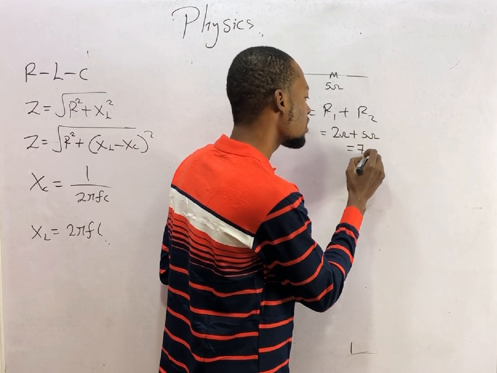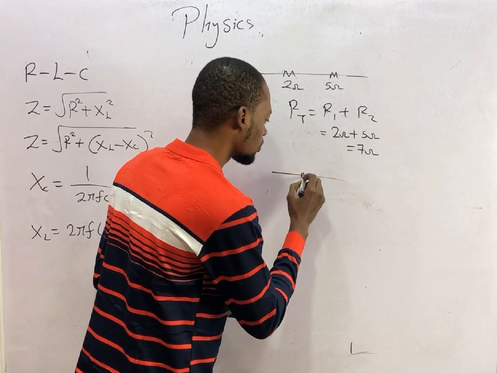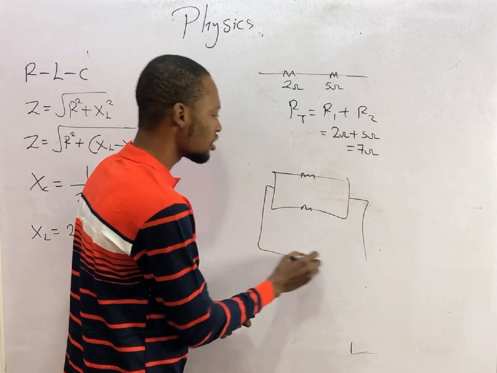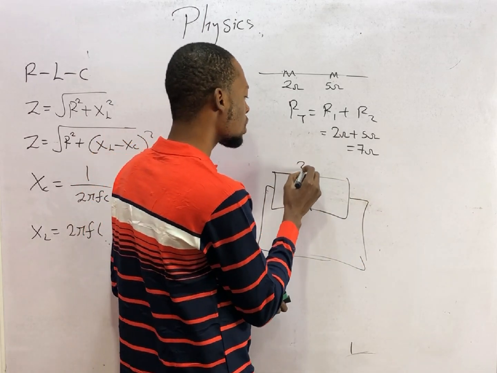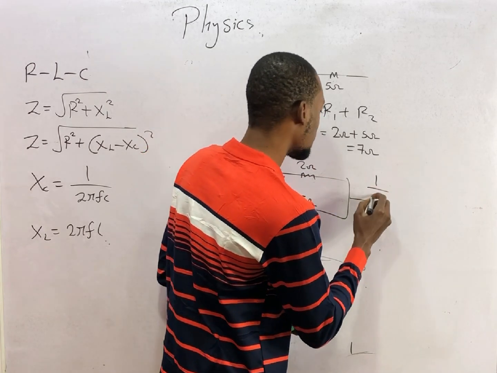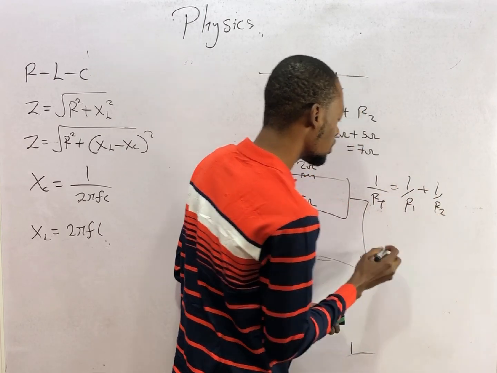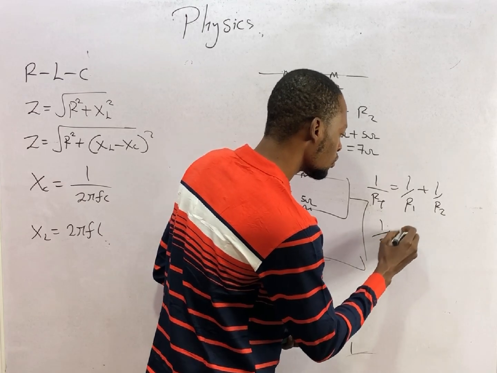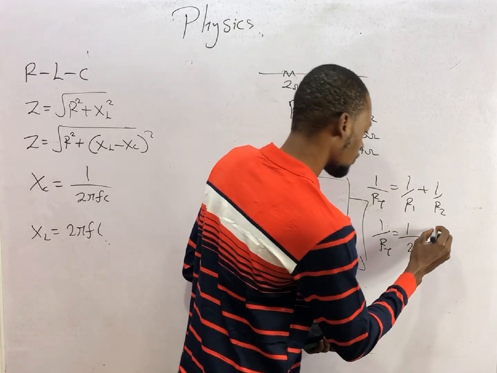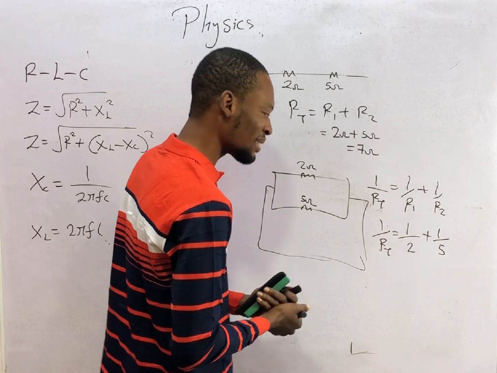In this case, 7 ohms. That is for series arrangement. For parallel arrangement, the equivalent resistance will simply be, let R1 be 2 ohms, R2 be 5 ohms. It will be 1 over R_T equals 1 over R1 plus 1 over R2. This is simply 1 over R_T equals 1 over 2 plus 1 over 5. Or you call this R1 and call this R2. You arrive at the same answer.